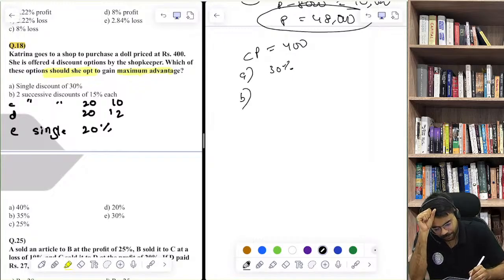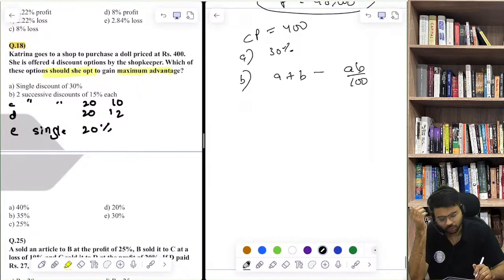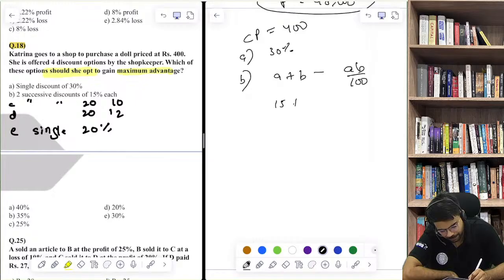Option B से देखो, successive discount का formula होता है A% + B% − AB/100. Percent तो है ही, उस percent को आप ignore करो, सिर्फ value ले लो, A + B − AB/100, ये formula होता है. तो option B को अगर मैं check करूं, 15 + 15 − 15 × 15/100.